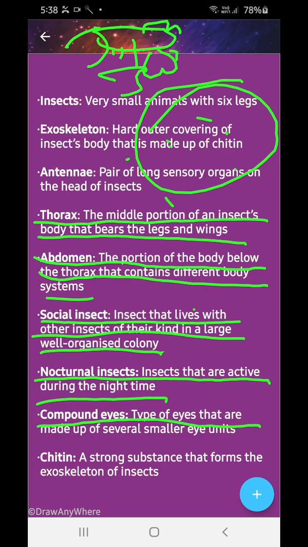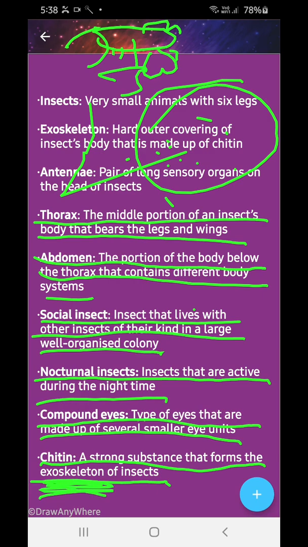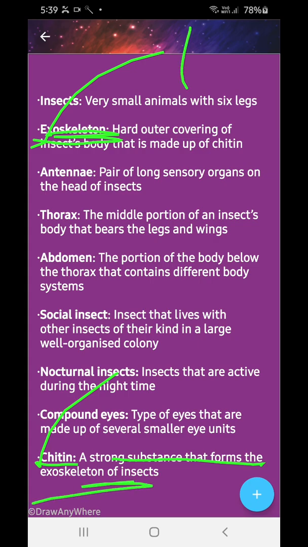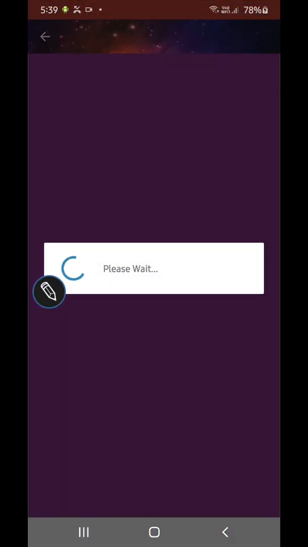Compound eyes are a type of eye made up of several smaller eye units. Chitin is a strong substance that forms the exoskeleton of an insect. Here is the exoskeleton, and chitin is the strong substance that forms this hard covering of the insect.